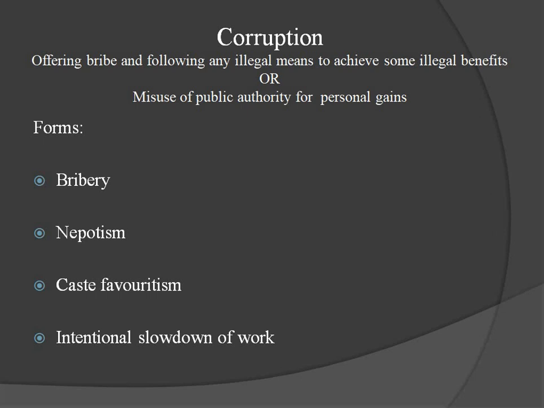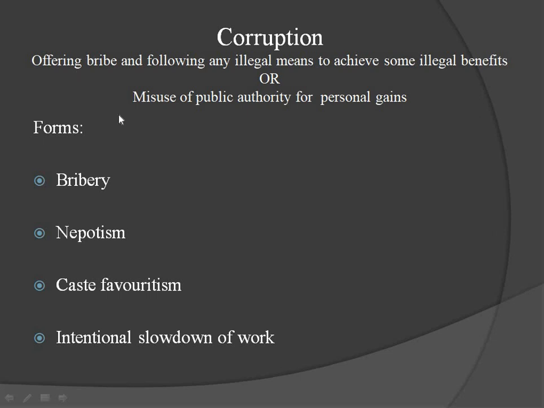Another problem, corruption. A very important and very big problem in the world also. In India, it's a big problem. What is corruption? Offering bribes and following any illegal means to achieve illegal benefits. Or it can be defined as misuse of public authority for personal gains. Whatever salary we get, it is not enough, so from the people we illegally take money. By using our power and authority, we take money to do the work for the people. It's called corruption.